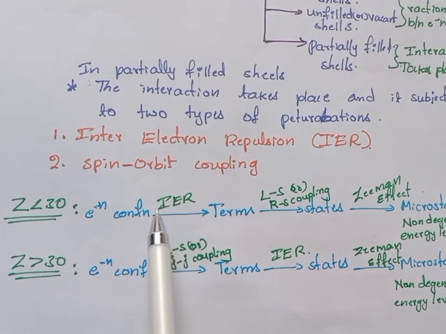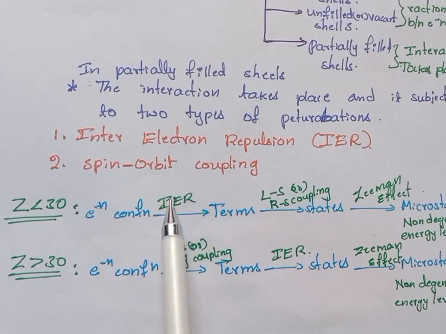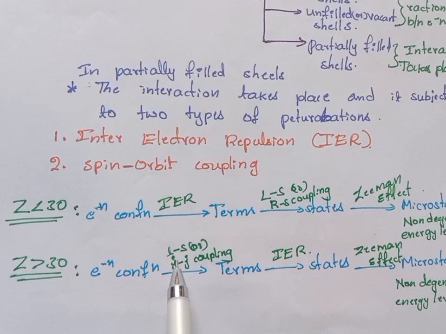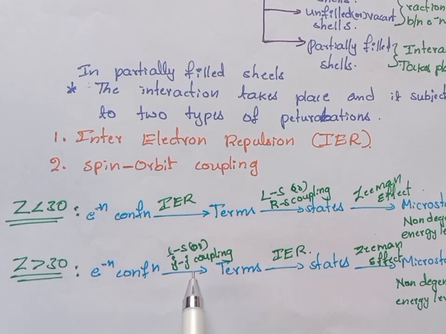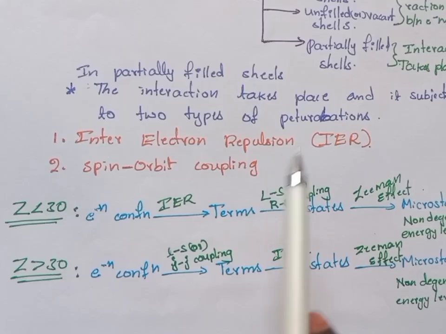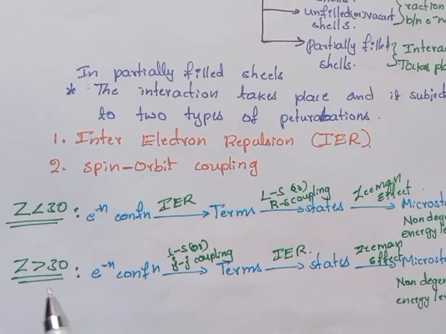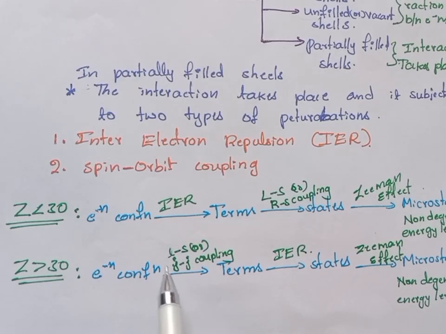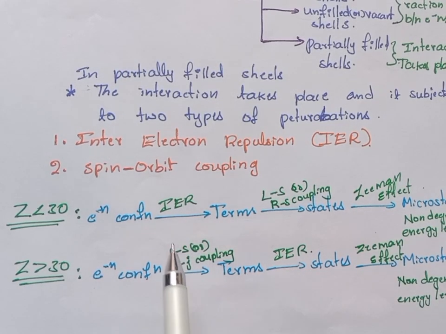Therefore, the magnitude of inter-electron repulsion will decrease in the case of heavier atoms, so the inter-electron repulsion effect will decrease in heavier atoms, so that the effective perturbation in heavier atoms is spin orbit coupling. Therefore the electron configuration will split into terms due to spin orbit coupling.